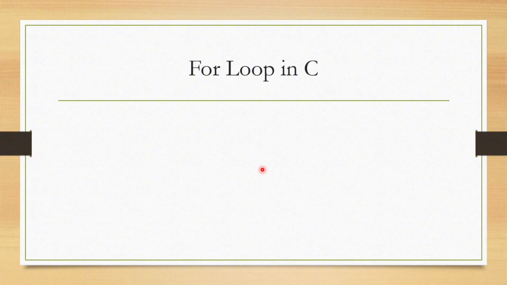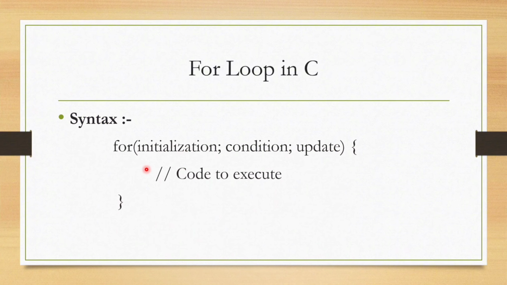For loop in C. A for loop is used when you know the number of iterations before the execution. Now let us see the syntax of the for loop. for (initialization; condition; update) { code to be executed }. for is a keyword used for the loop, and initialization is used to initialize the loop variable. The condition is checked every time, and if the condition is true, then the loop will get executed. If the condition becomes false, then the loop will not get executed. Update is used to update the loop variable.